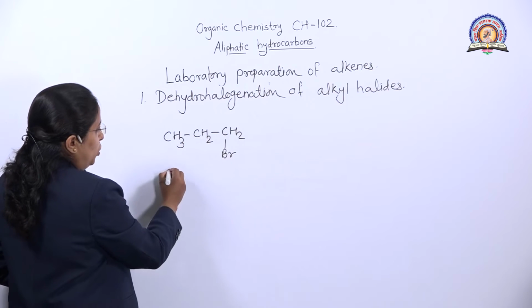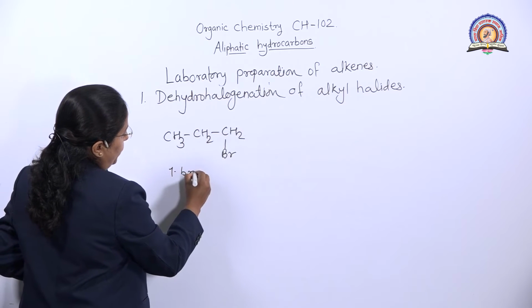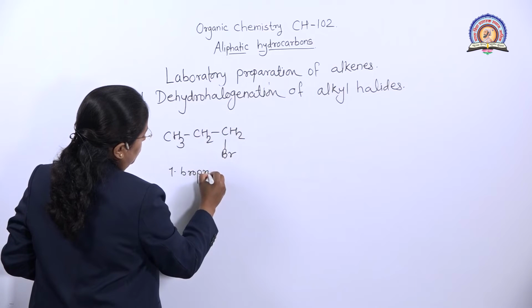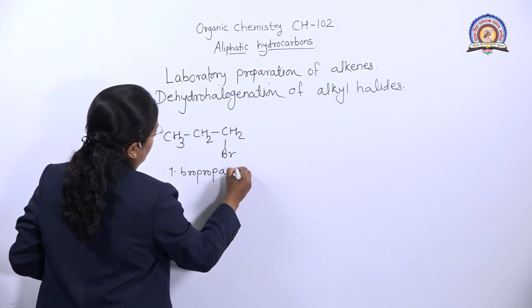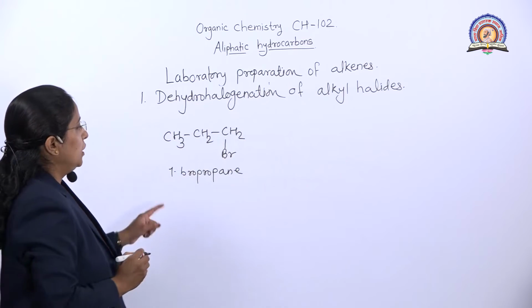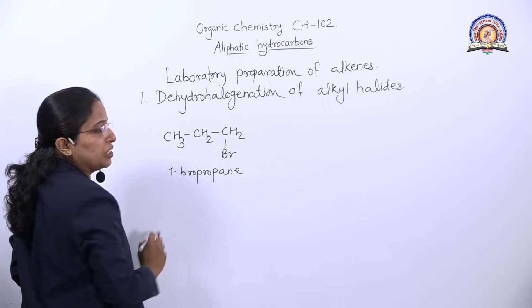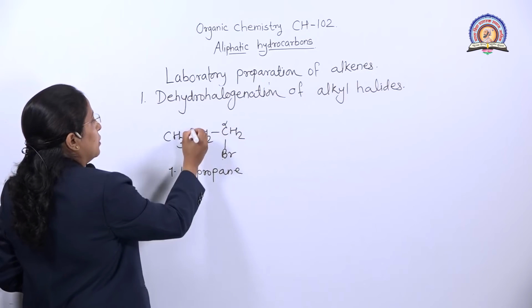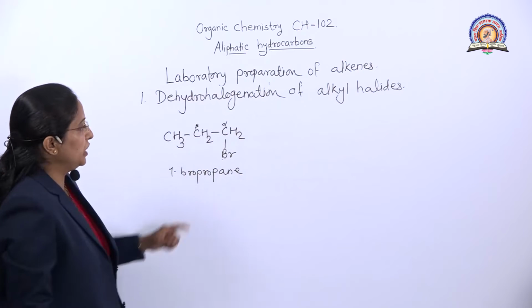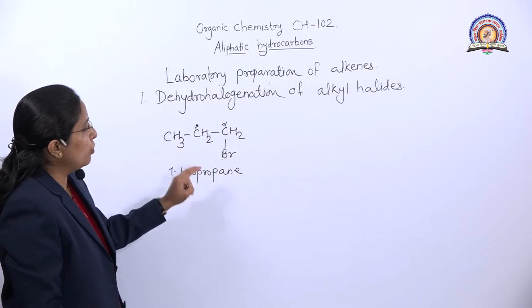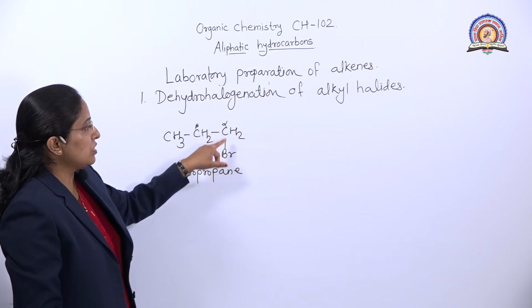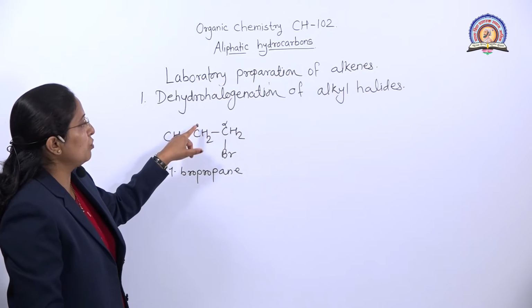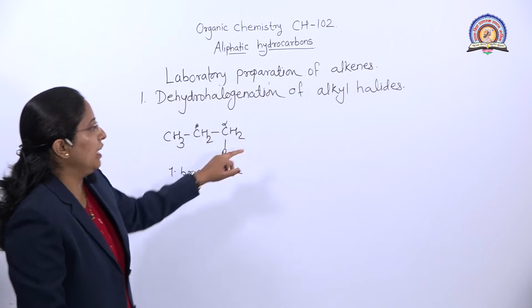This is 1-bromopropane. Here the halogen is attached to this carbon, that's why this carbon is called alpha carbon. And the next one is the beta carbon. So removal of halogen from this alpha carbon and hydrogen from the beta carbon, we get the alkene.